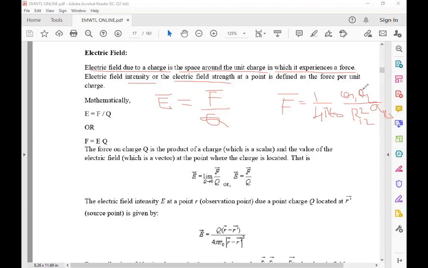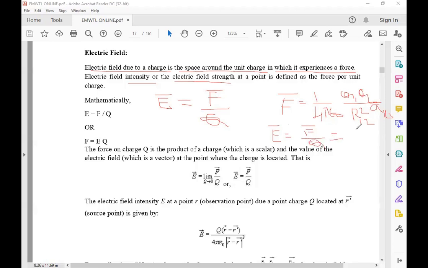In this force, if I take force per unit charge, it becomes the electric field. So the electric field E bar is equal to the same formula, F by Q, with any one of the charges.